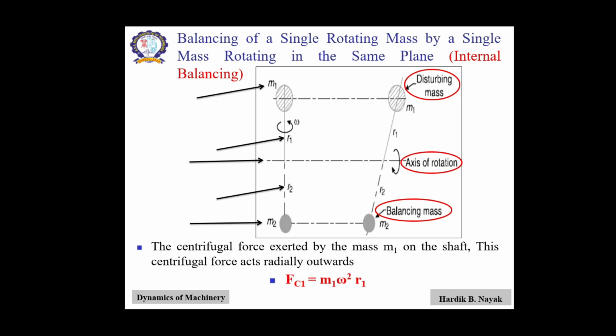So you can see centrifugal force Fc1 equal to m1 omega square r1, where Fc1 equal to centrifugal force of mass 1, m1 disturbing mass, omega angular velocity, and r1 radius of rotation of the mass.